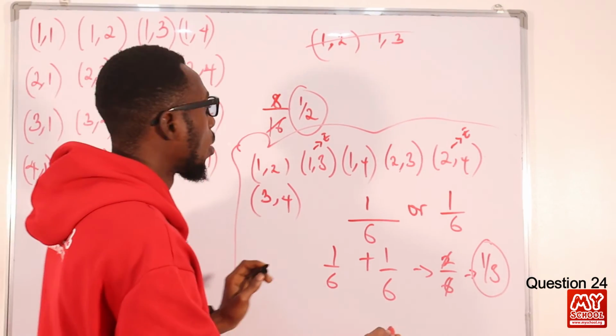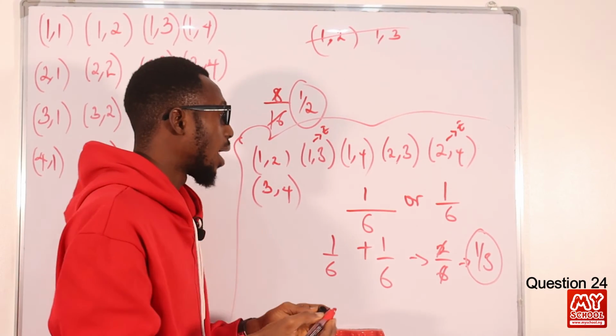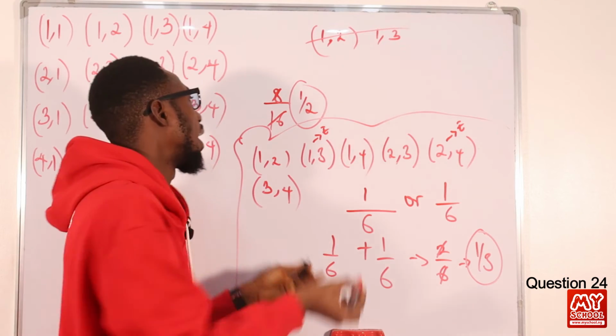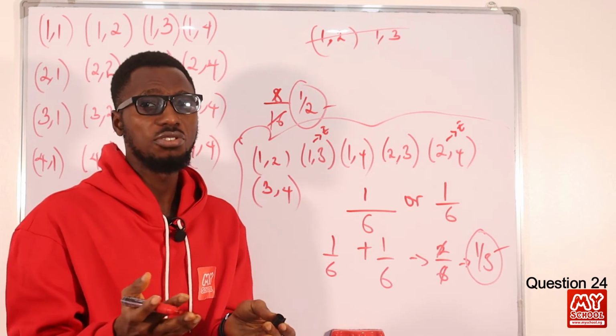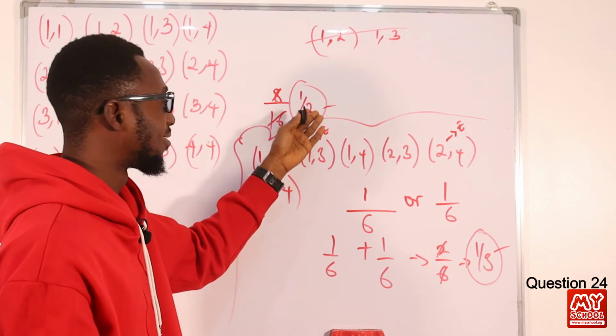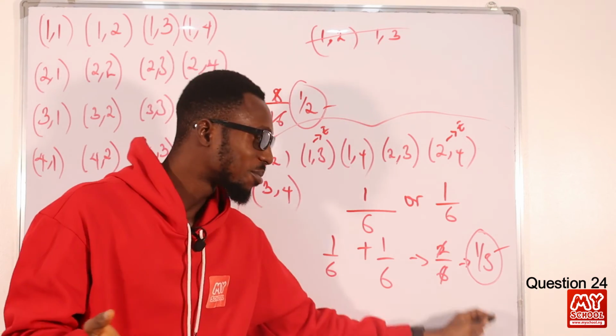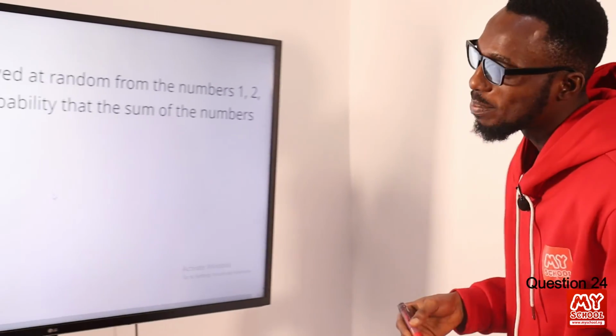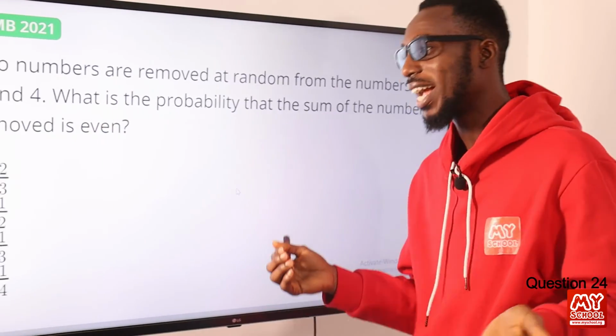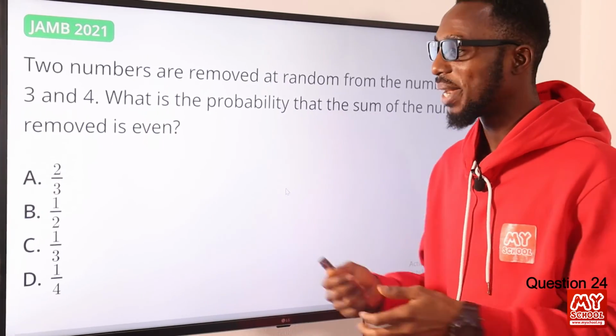So based on the conditions that we are considering, we can have 1 over 2 or 1 over 3. There is no specification from the question. So let's go back to the screen and choose the best possible solution. Like I said, this is ambiguous, this is complex.